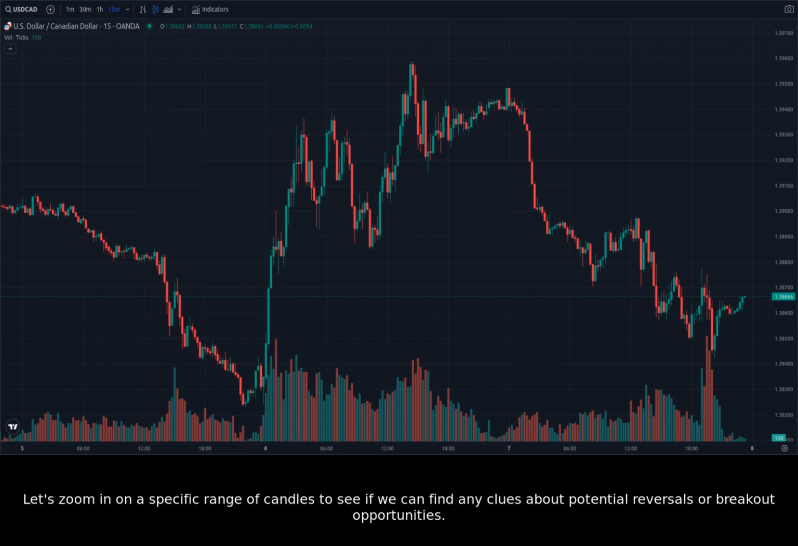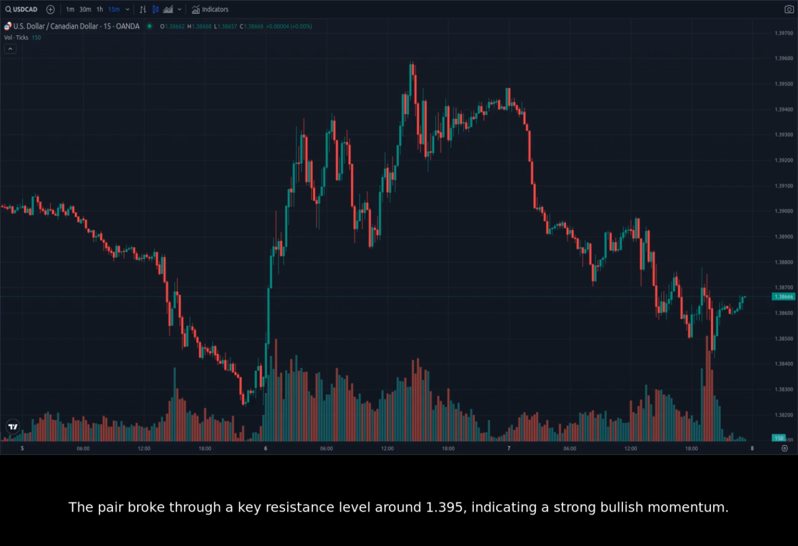Let's zoom in on a specific range of candles to see if we can find any clues about potential reversals or breakout opportunities. Looking at the 15-minute chart from November 5th to November 6th, we see that USDCAD exhibited a clear bullish trend. The pair broke through a key resistance level around 1.395, indicating a strong bullish momentum. However, the price has since pulled back, suggesting a potential cooling off of the bullish sentiment.